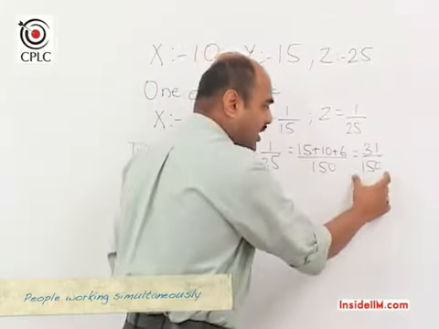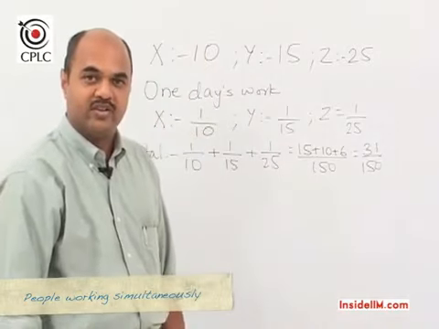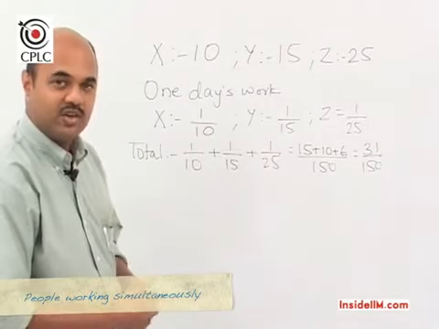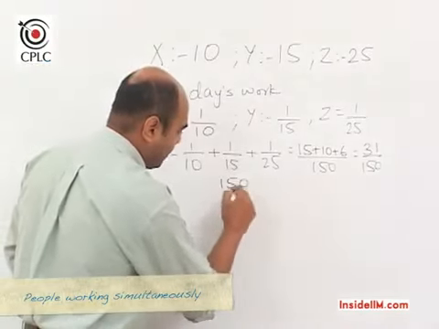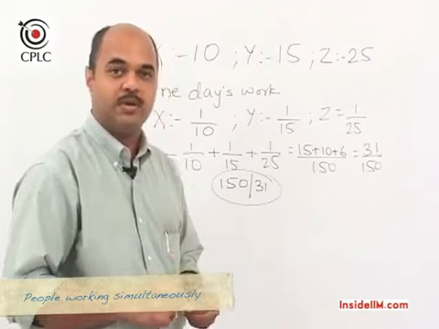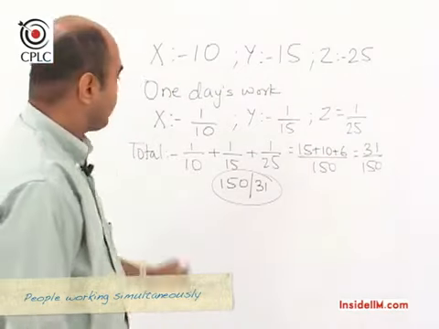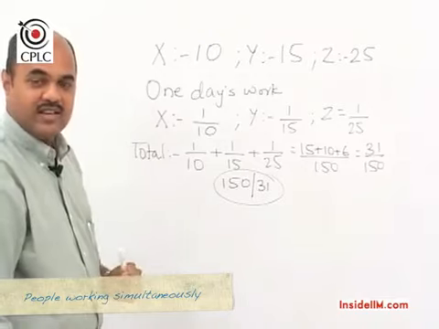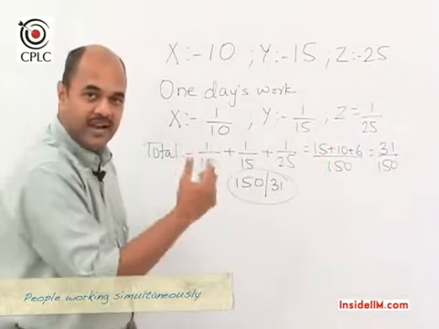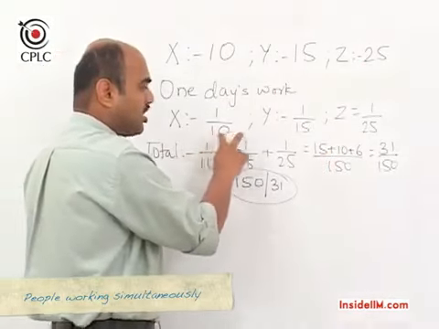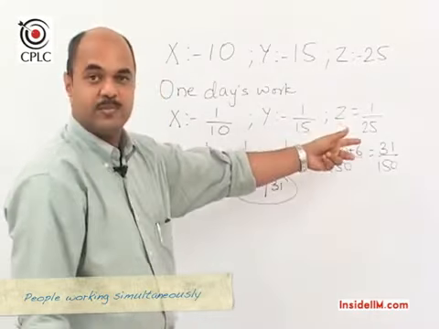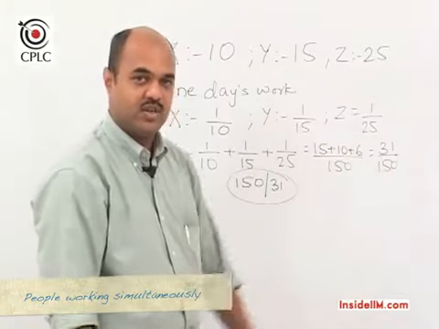Now if this is 1 day's work for all 3 people put together, then the reciprocal of this, which would be 150 by 31, would be the number of days required to complete this job when all 3 people work on it simultaneously. This method is what we call the reciprocals method, because we convert the time taken into work done per day by taking the reciprocal, find the total work done per day, and again find the reciprocal of that to find the number of days required.